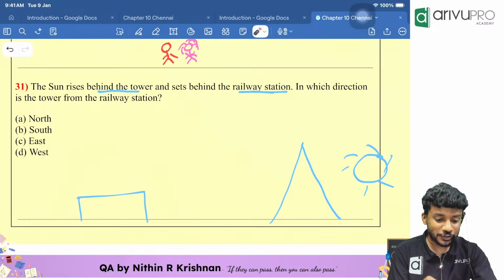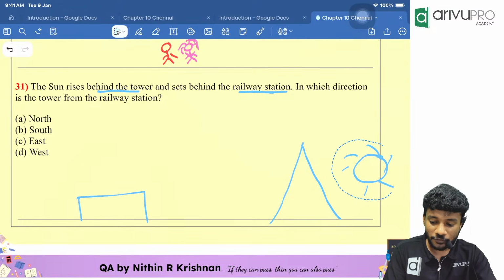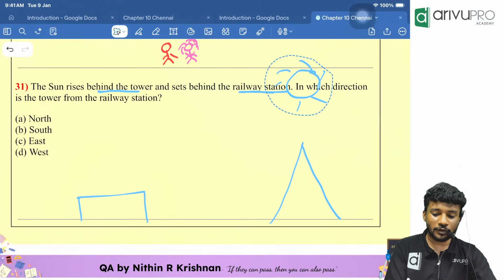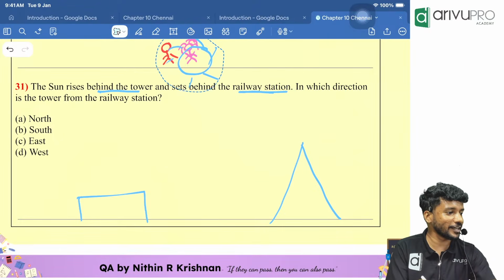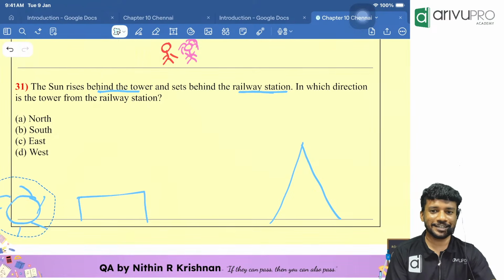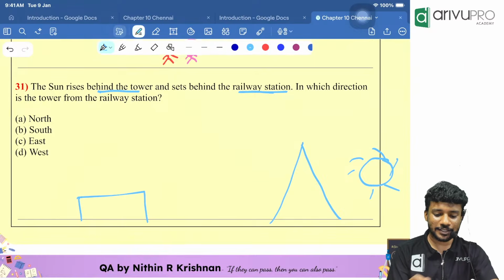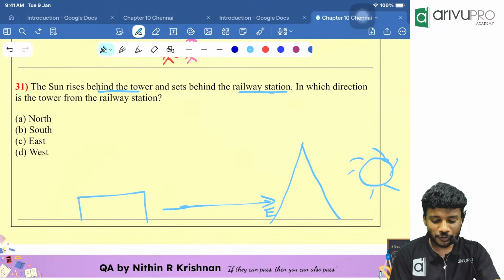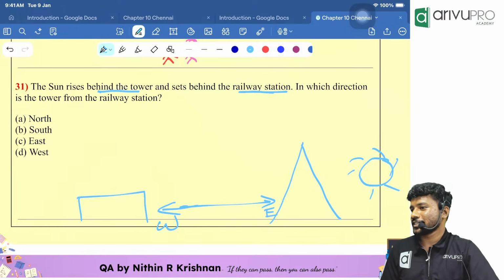No. Where should the sun set? After the sunrise, what will happen? The sun will be rising, then at 12 o'clock it will be over here on top of our head. Then it will be going like this, then it will come and set here. Correct? So this is our east direction, towards this side. Towards the other side is our west direction.